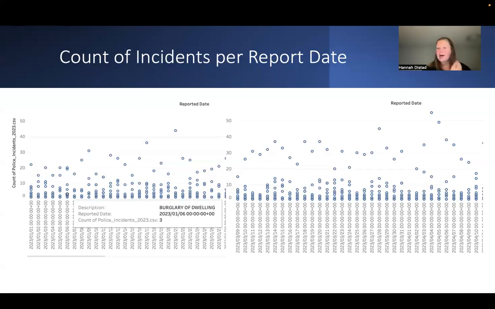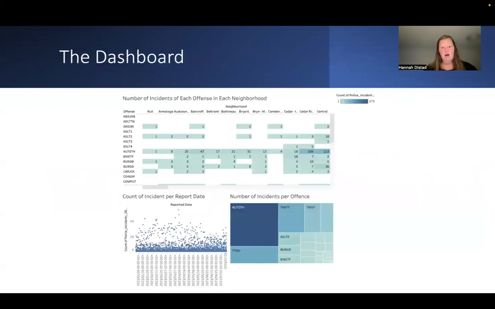So this one's very interesting to look at based on how many incidents took place each day. As you can see, a few of them also have a bunch of dots compared to some of the other ones, meaning some of the other dates and weekends or off nights might be more popular than others. The dashboard I created shows the number of each offense in each neighborhood at the top. Bottom left is count of incidents per report date, which I just went through, and then the number of incidents per offense, where the bigger the square, the more happens.